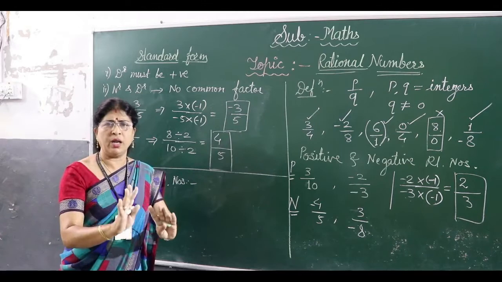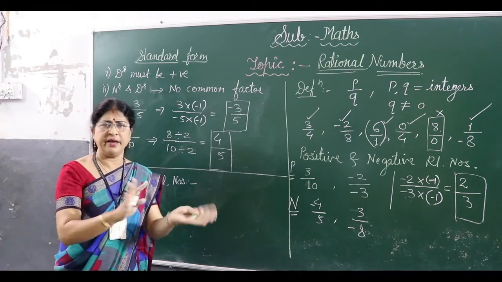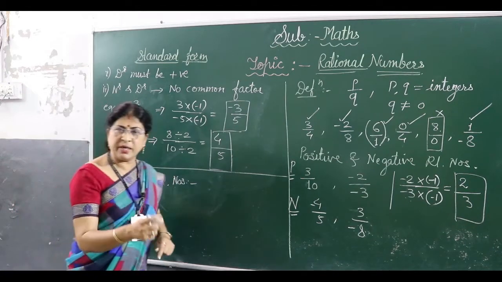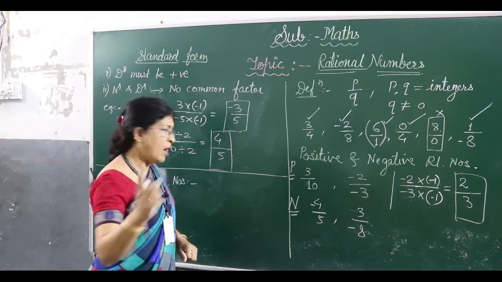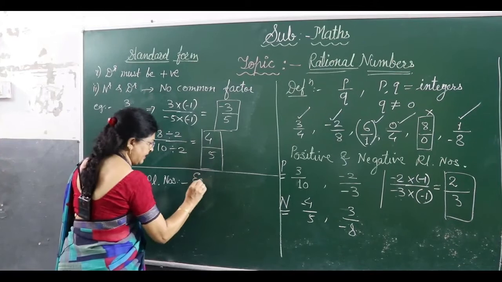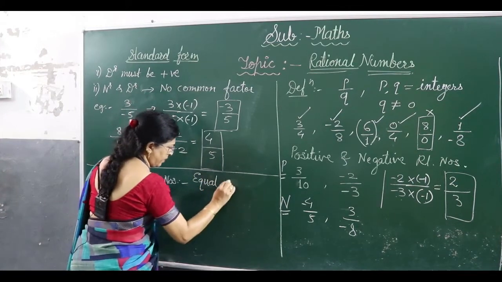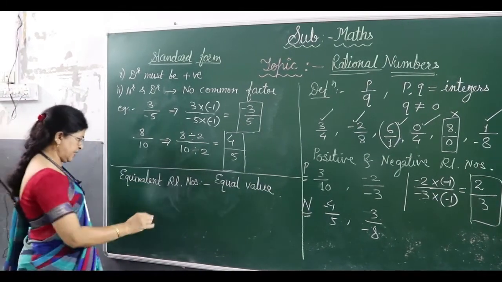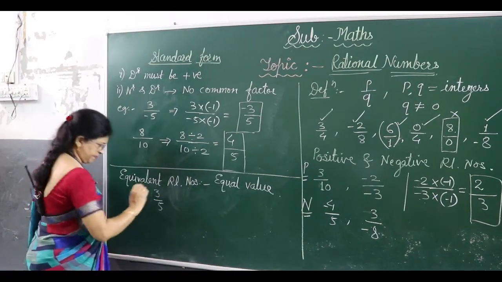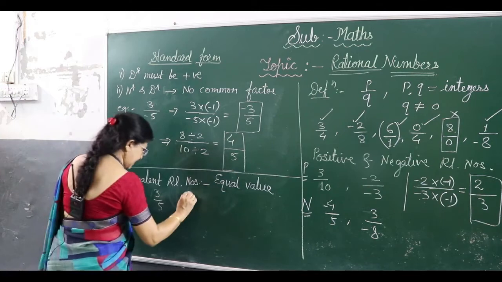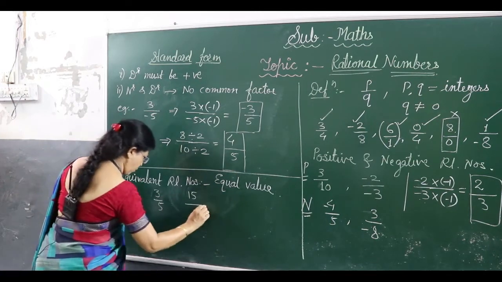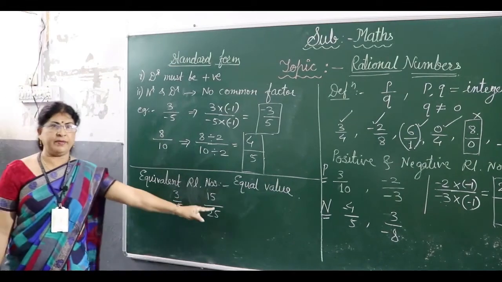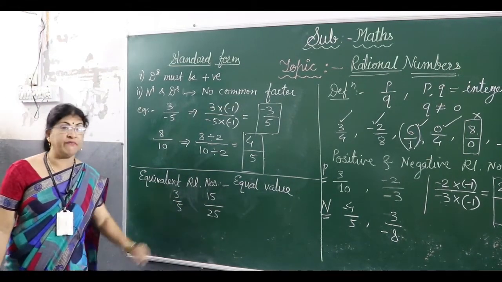Equivalent means equal value. Valent means value. The rational numbers having equal value are called equivalent rational numbers. For example, suppose I am considering 3 upon 5 and another, 15 upon 25. Both look different, but both have the same value.